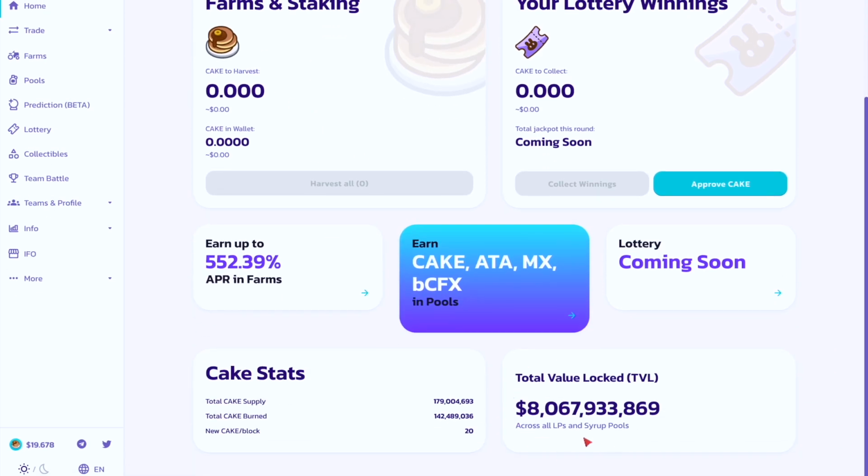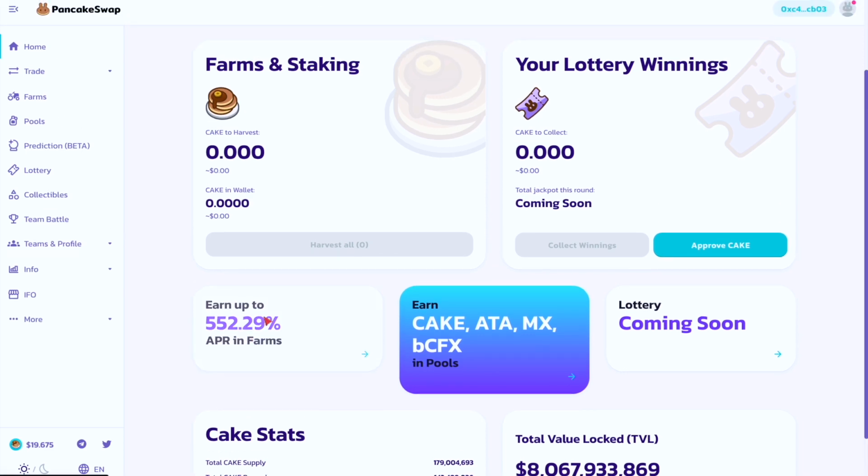But on the home you can see what they've got, and most importantly this is what you get to look at. Currently they have approximately about 8 billion in total value locked in multiple assets. Total cake supply, they've got 179 million cake in there. Total cake burned, this is what it is. This is what I like. When you see cake being burned, I really love that. That means it's slightly deflationary, right? And this is what they're saying. In some farms you can earn up to this much.